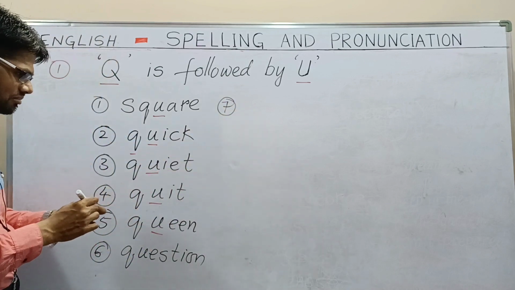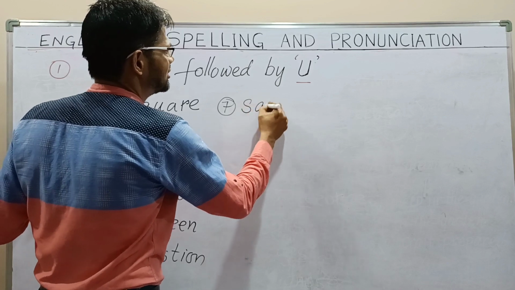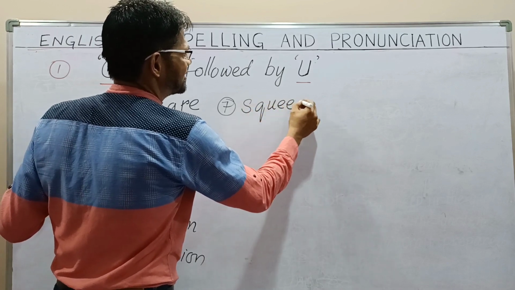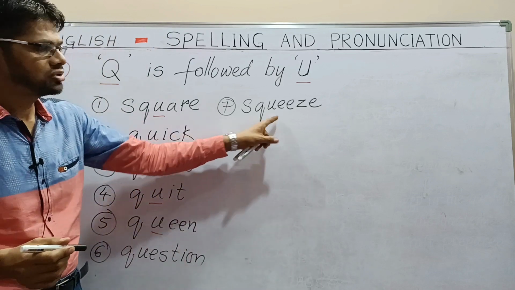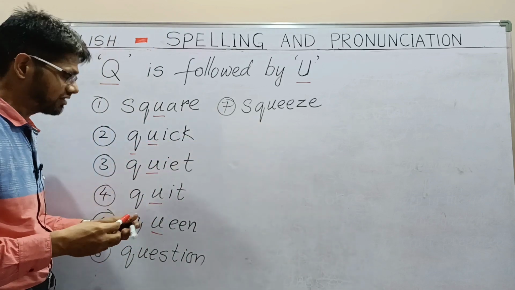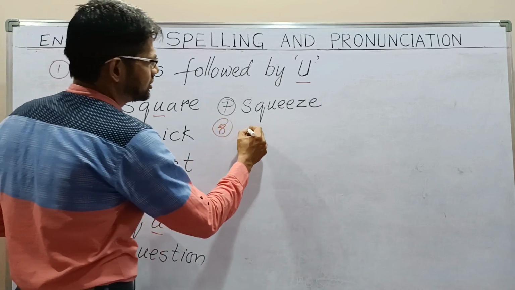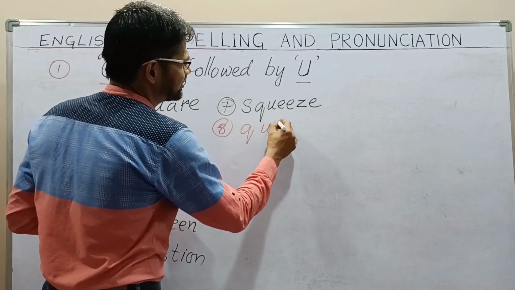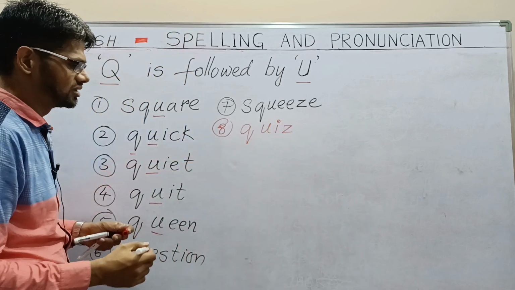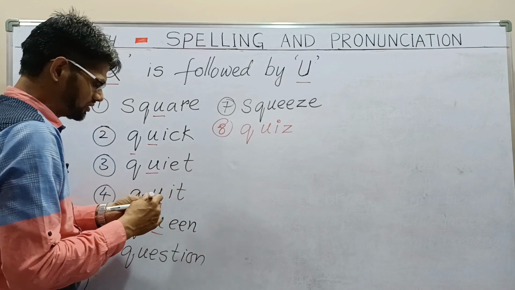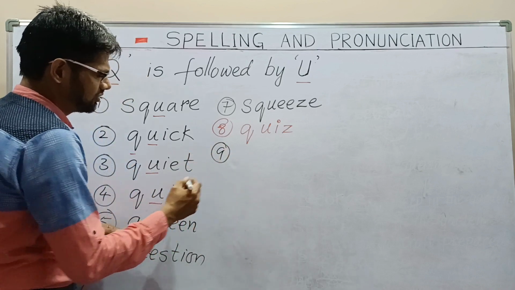Some more examples. For example, squeeze, S-Q-U-E-E-Z-E, squeeze. In the word squeeze also you can notice after Q, U is there. Next one, Q-U-I-Z, quiz. So we have U immediately after Q. One more example, we have many examples.